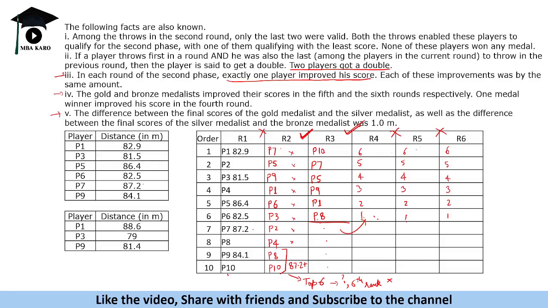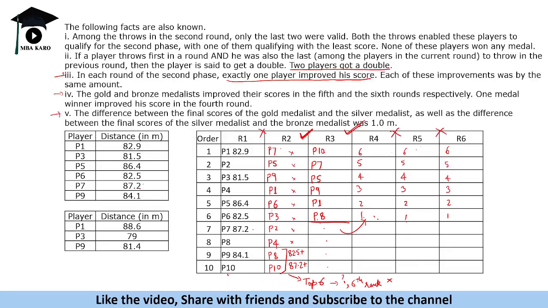Now after P1, P1, we have P6. That means P8 threw more than P6. So P8 throws 82.5 plus. P8 has to throw more than that, because it has to remove P6 from his position.